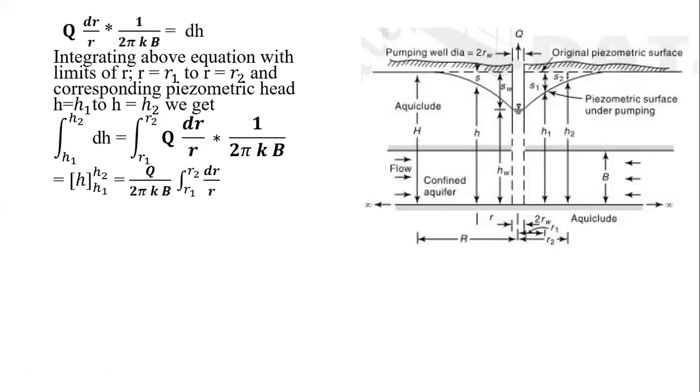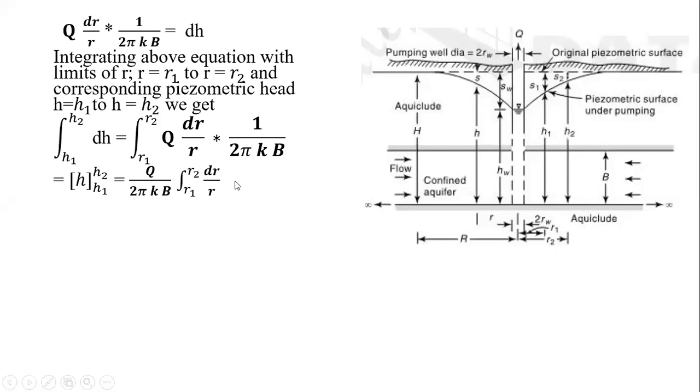It is equal to integral of dh as small h, limits h1 to h2, and the constant term from the right hand side is Q upon 2 pi kb into integral r1 to r2 for dr by r. Now integral of dr by r, we know as log r. Instead of taking the log, we are going to consider ln, because if you consider the log, then it will be required to multiply by 2.303. So to avoid that, we are going to consider ln.